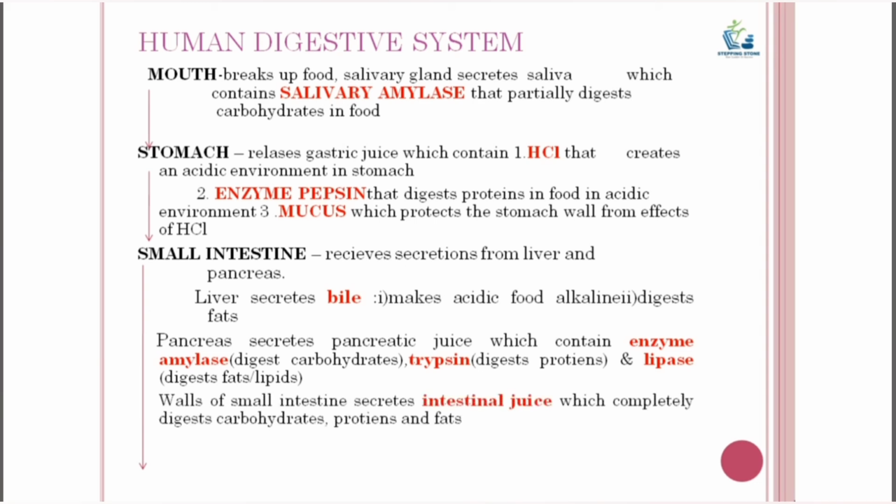The walls of the small intestine contain glands which secrete intestinal juice, which completely digests the carbohydrates, proteins and fats, and thereby completes the digestion process.